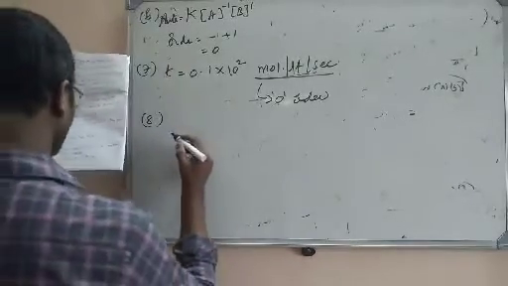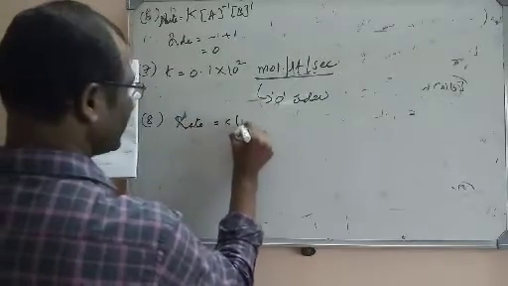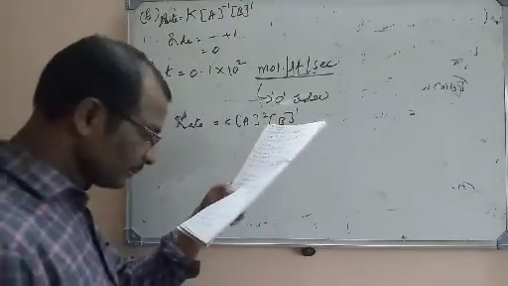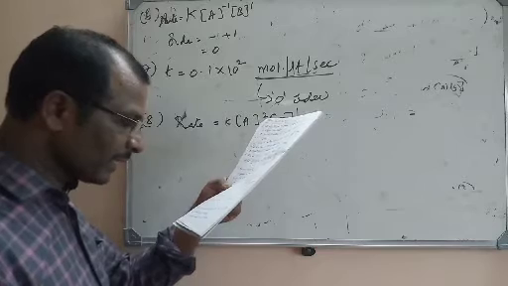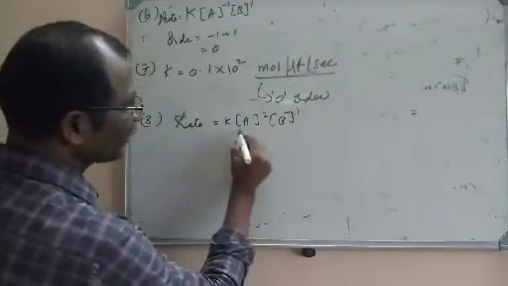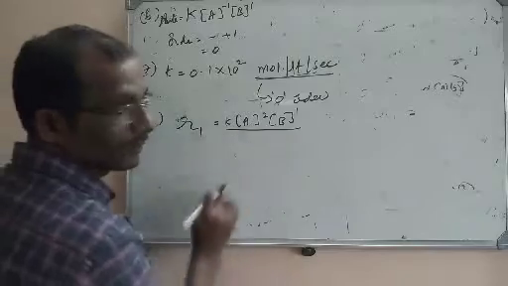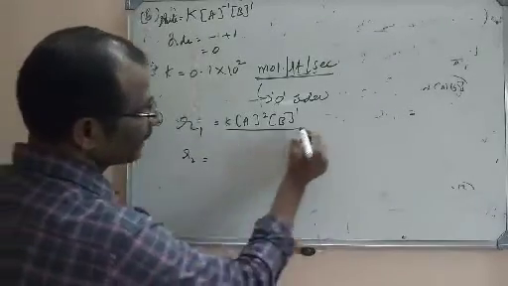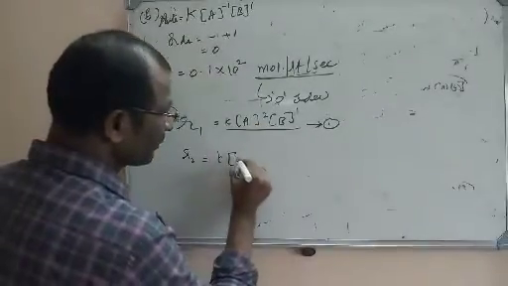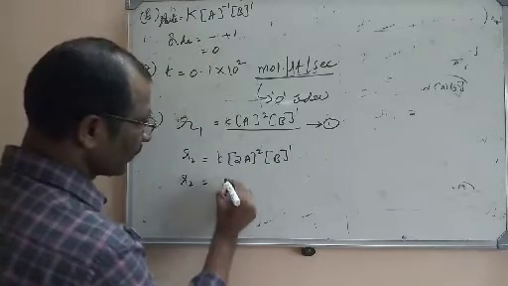Here the rate law for a reaction is given as rate is equal to K into A power 2 into B power 1. If you double the concentration of A, then the rate of reaction will be? Here they are doubling the concentration. Initially the rate R1 is equal to this one. In the second condition, K into 2A whole square into B power 1. Now what is R2?